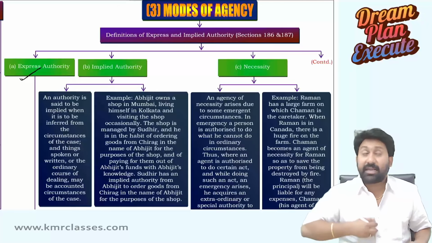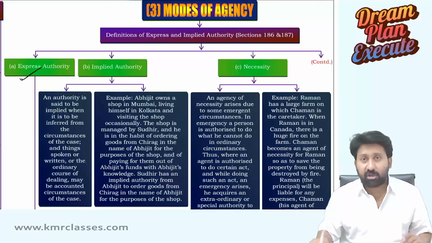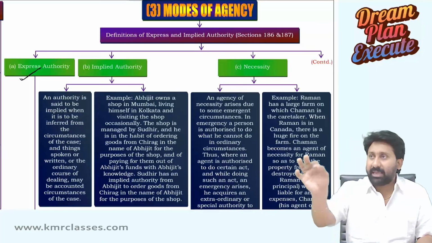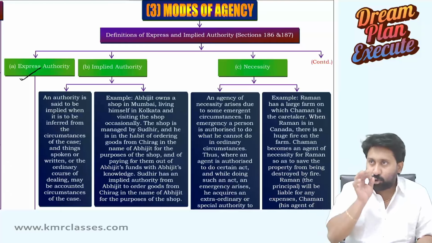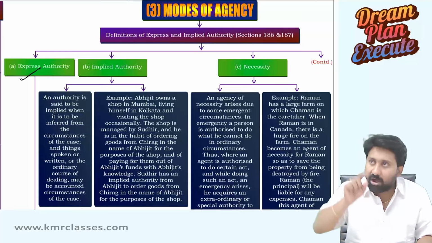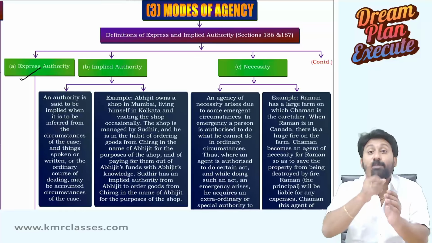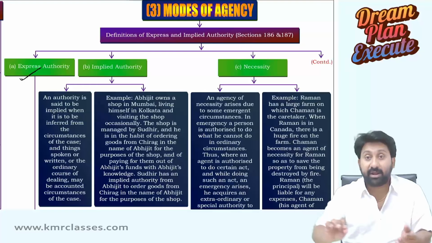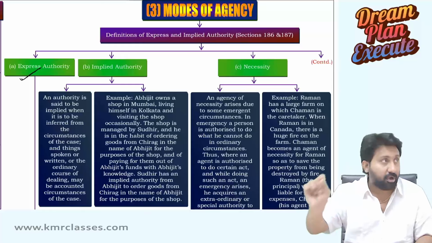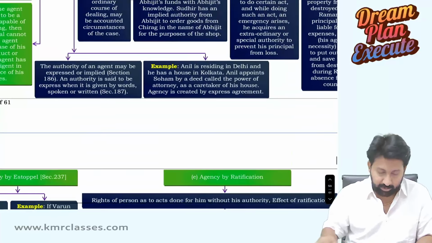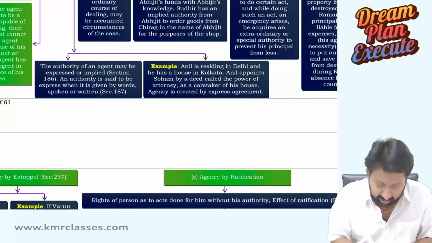Sir, what do you mean by express authority? Express authority means A says to B clearly that I can do this, you do this on my behalf. If A says to B like that clearly by expression of words or by doing an agreement, we call it express authority. The authority of an agent may be expressed or implied.